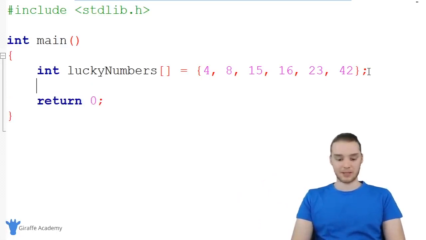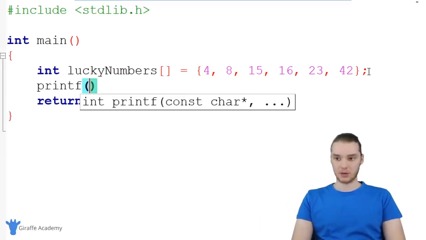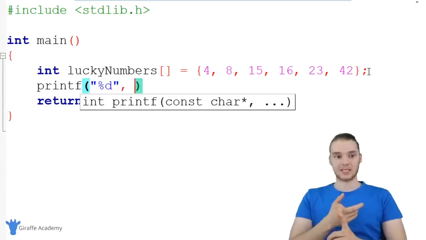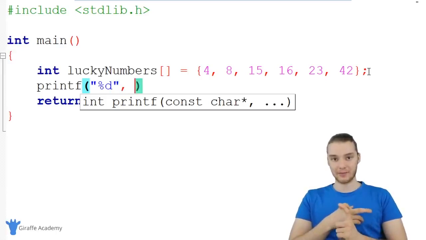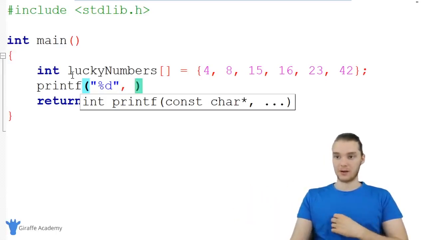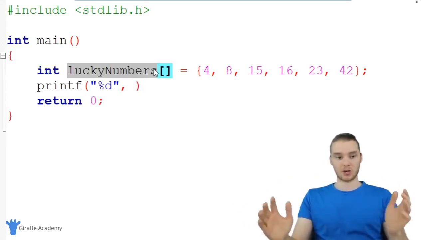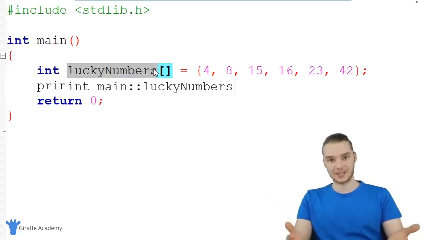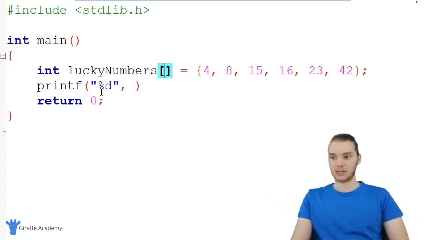So if I wanted, I can print this out, and I'm actually going to print this out just to show you guys. So remember, we're going to print out a number, and I'm going to show you guys how we can access specific elements inside of this array. So all of these numbers are stored in this lucky numbers array, in this array structure, but the question becomes, how do we access them? How can I gain access to one of these?